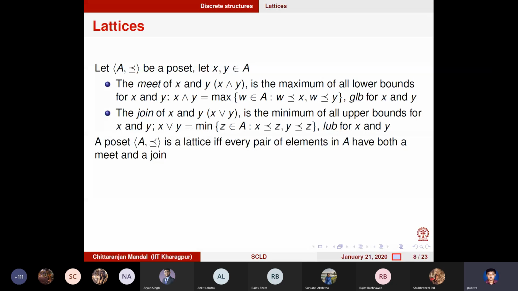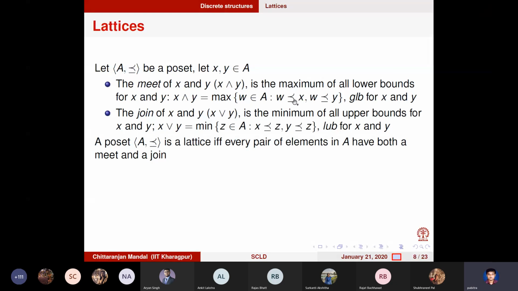Let's call it W, over the entire poset, such that W belongs to the lower bound of X and W also belongs to the lower bound of Y. So X is greater than W, Y is greater than W. So this is the maximum over the lower bound of X and lower bound of Y. That is called the greatest lower bound or the meet. Sometimes also called the product of X and Y.